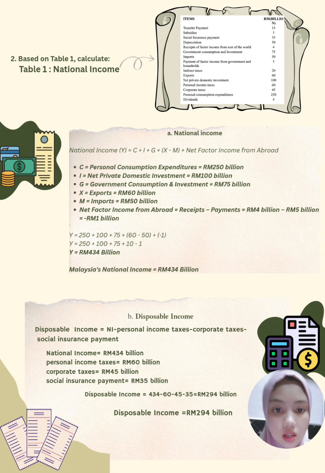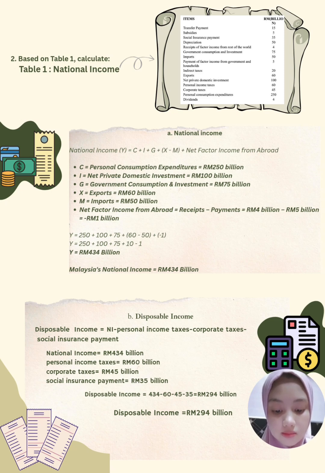Thank you. My name is Siti Aminah and I'm going to explain number 2B, disposable income. To get disposable income, we have to calculate some numbers using the formula. The formula is national income minus personal income tax minus corporate tax minus social insurance payment.